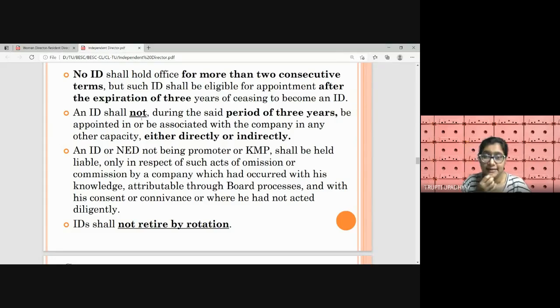Independent directors thereafter have to step down, and for the next 3 years they should not be appointed in or associated with the company in any other capacity, directly or indirectly. Then only are they again eligible for fresh appointment.